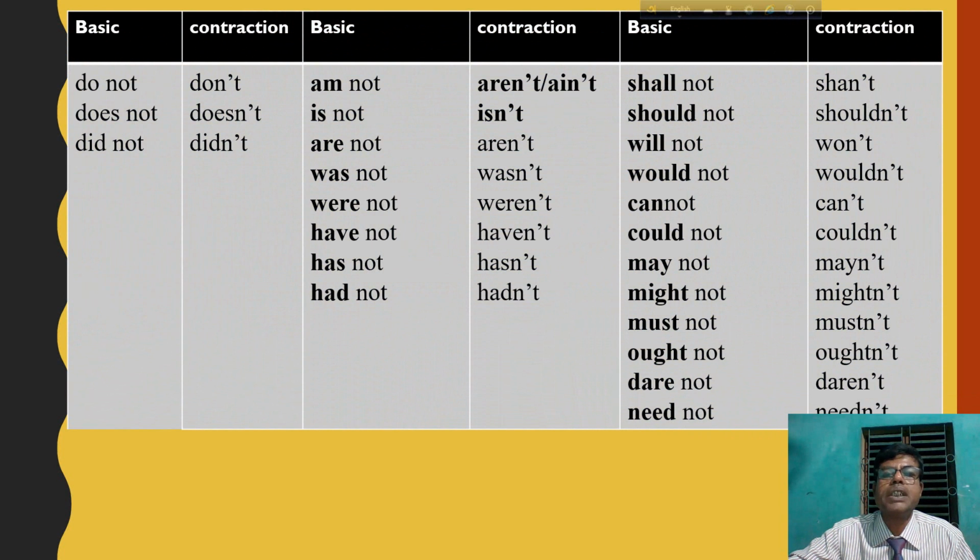Dear students, if you make a tag question, generally you have to use the contraction form. Here you see the basic form and contraction form. It is clear to you and it is known to you. Do not, contraction don't; does not, doesn't; did not, didn't. Similarly, am not, aren't; is not, isn't; are not, aren't; was not, wasn't, something like that, and it is familiar to you.